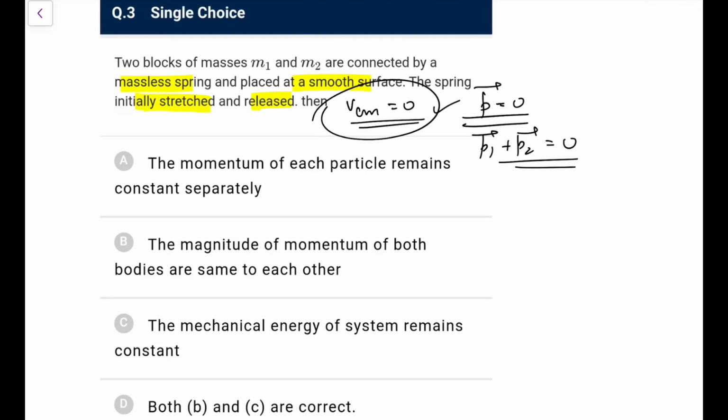So let's check. Momentum of each particle remains constant? No. The system's momentum remains constant at 0, not each one. Magnitude of momentum of both bodies is the same? Yes, because their momenta will always be equal and opposite, so the magnitude will be the same. Mechanical energy of the system remains constant? Smooth surface, no external force, and only the spring is a conservative one, so that is also true. Okay, option D we got. So not B and C, we will tick both B and C. Energy and momentum both are conserved here.